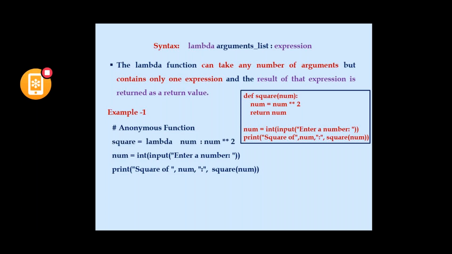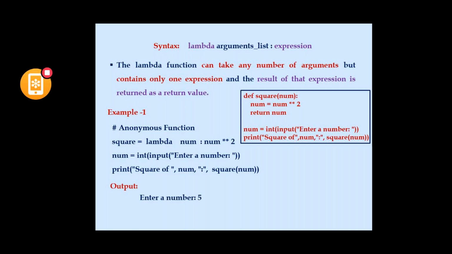So square is equal to lambda, arguments list, colon, expression, as in the syntax. A lambda function has to return a value. The lambda function will calculate the square of the given value, and that value will be returned to a variable called square, and that square value will be printed in the print statement.